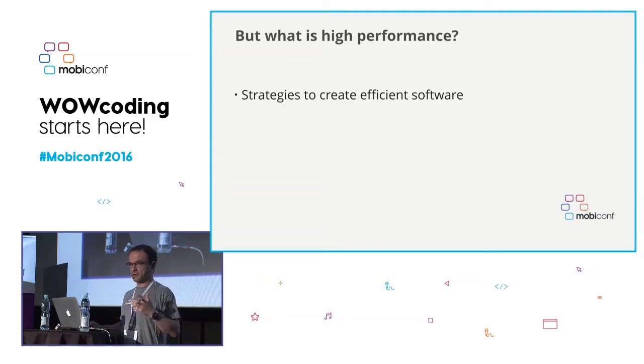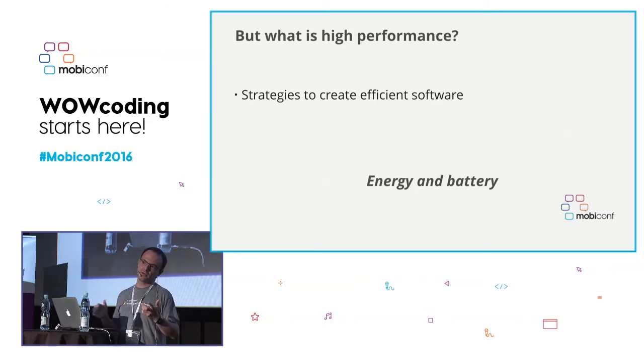And particularly when we are talking about mobile devices, this talks about energy and battery. We want our device to make a smart consumption of energy and battery, because in a mobile device, this is limited. It's not like a desktop computer that is connected all the time to an energy source, where we don't really have to care a lot about that. This is a big issue on mobile phones.